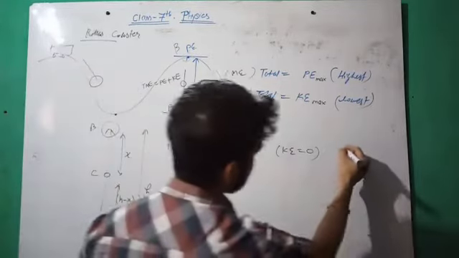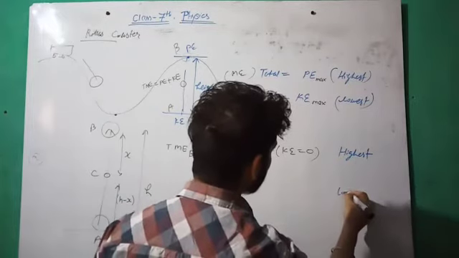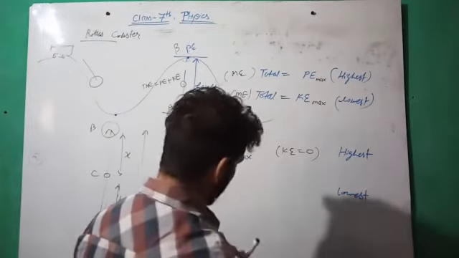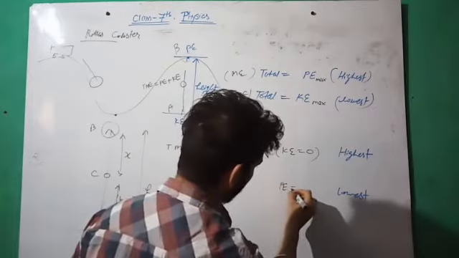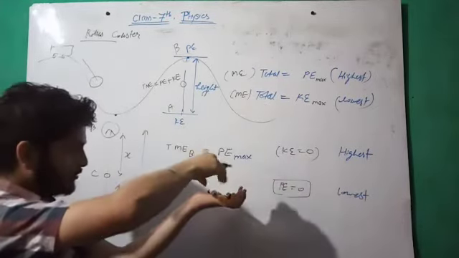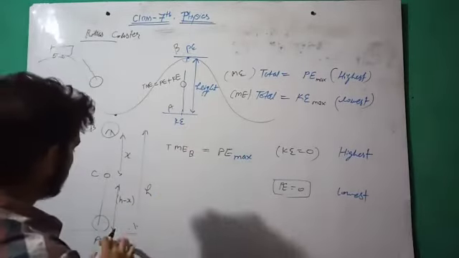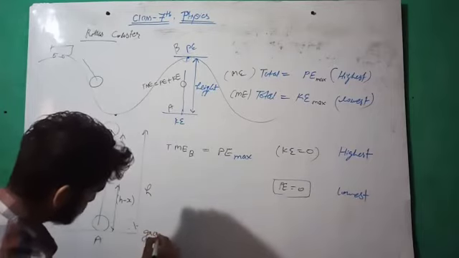This is actually the highest point, and at the lowest point we have potential energy 0. Why? Because at the ground level the height of the ball is 0. From the ground level the height of the ball is 0.